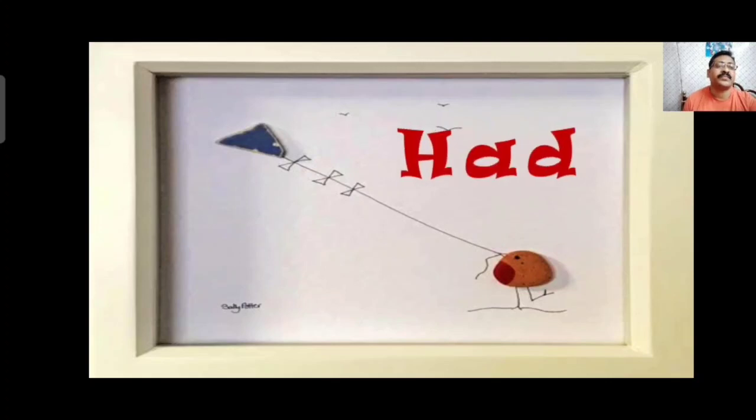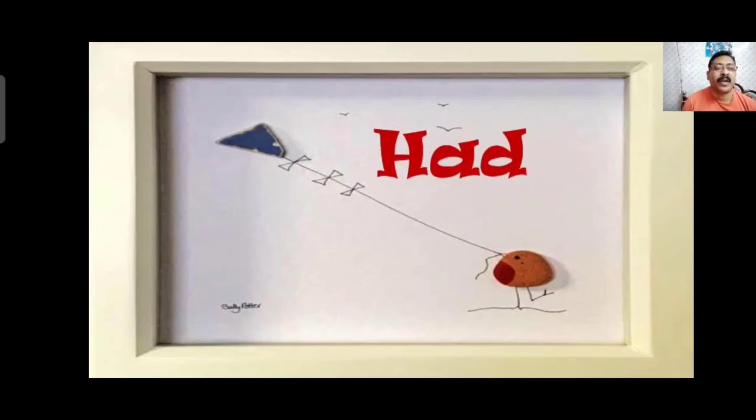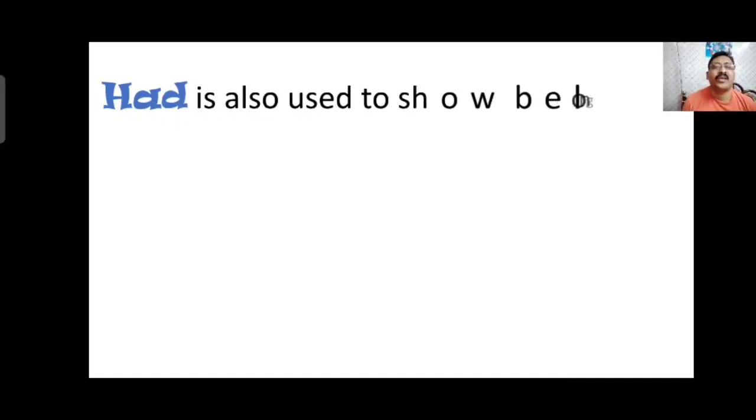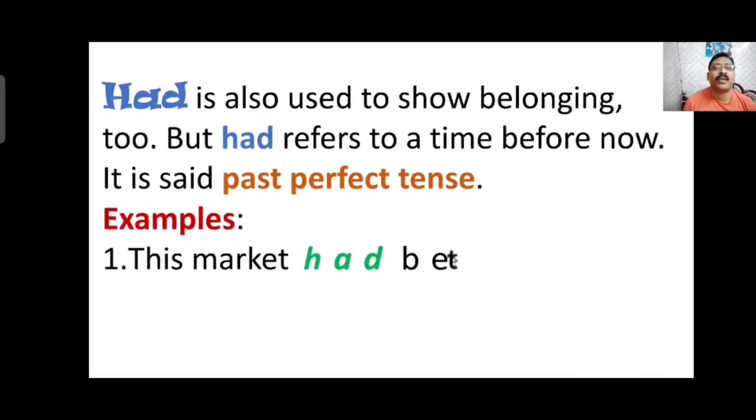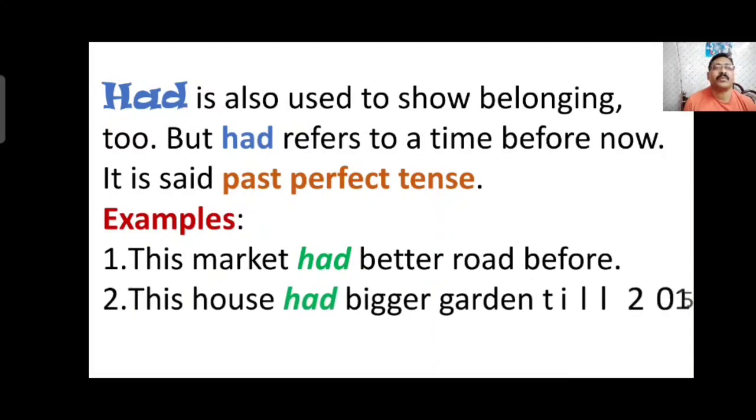Today's lesson is had. Had is a verb which is generally used in past time or past perfect tense. Had is also used to show belongings, but had refers to a time before now. Had shows things belong to someone. Through had we can show that anything belongs to someone.